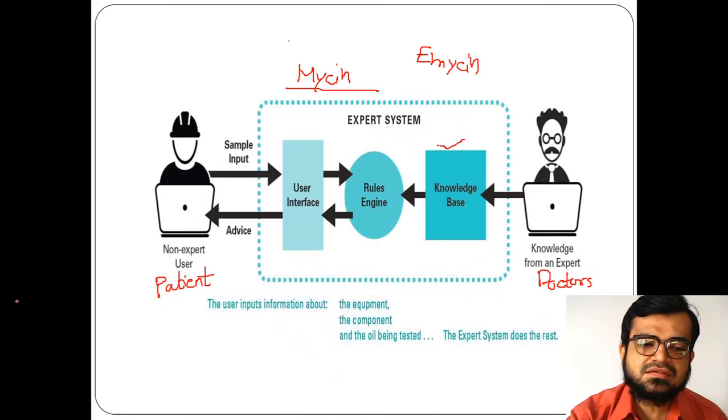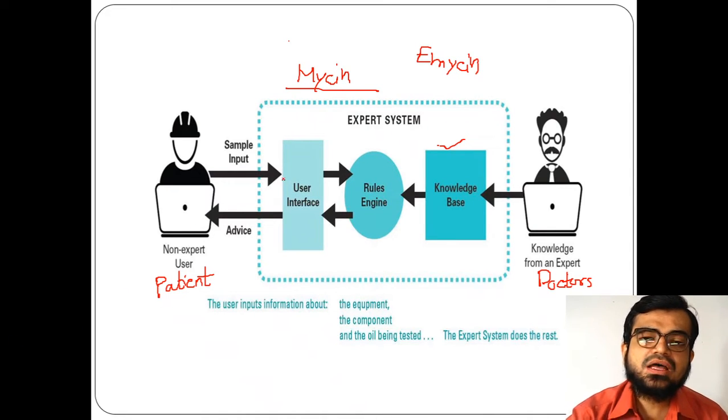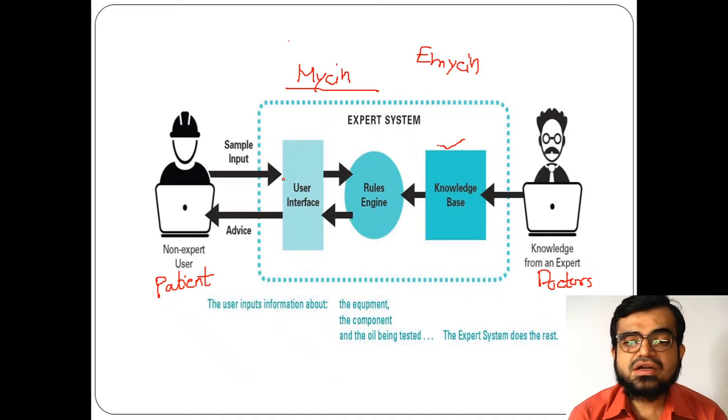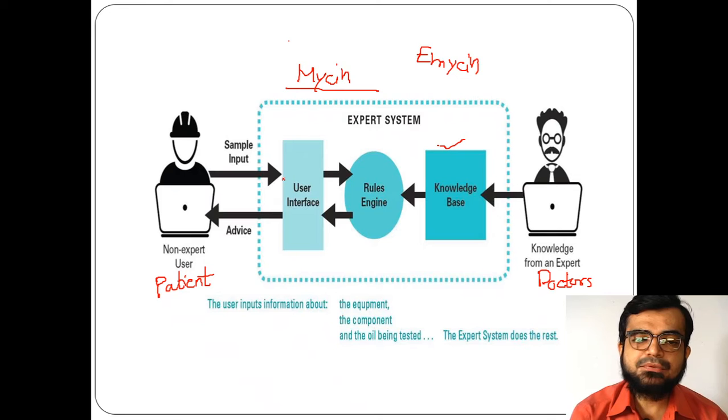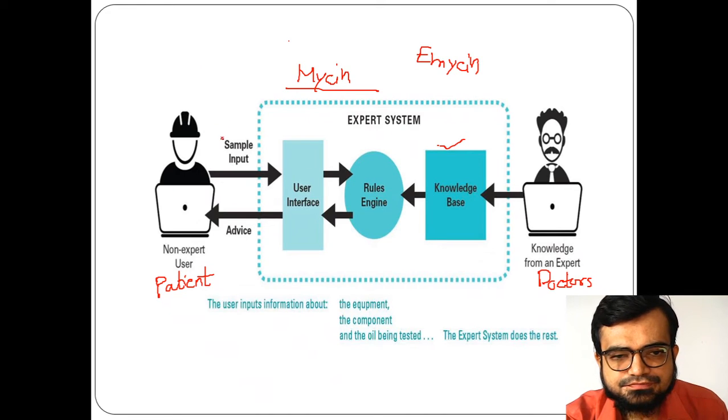If you can see, if a patient is there, there is a user interface, meaning how an expert system communicates with a non-expert user through the user interface. That means whatever the facts in terms of symptoms, the facts of the patient, the sample input here. What does this sample input indicate?